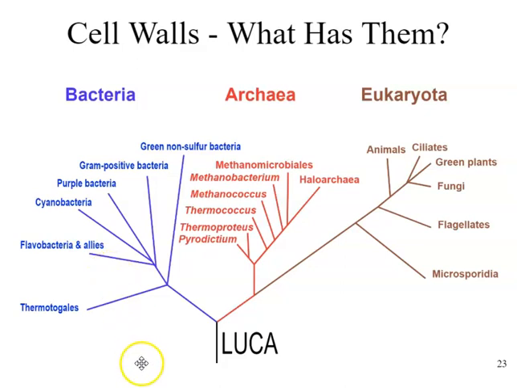So you should be familiar by now with the three-domain tree of life, a way of mapping all living things past and present. There are three domains: the bacteria, the archaea, and the eukarya or eukaryota, as some describe this. At the very base of the tree, you'll see the term LUCA, which stands for Last Universal Common Ancestor. That's the point at which we see the tree starting to branch into these three groups.